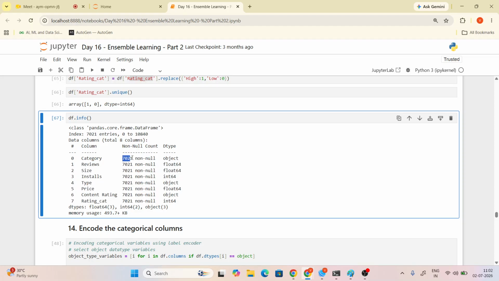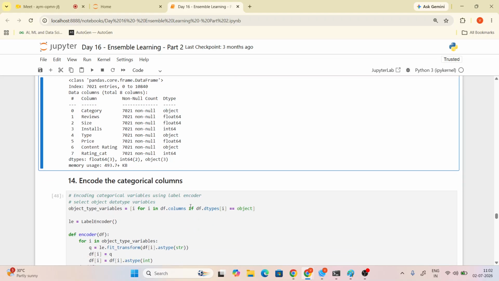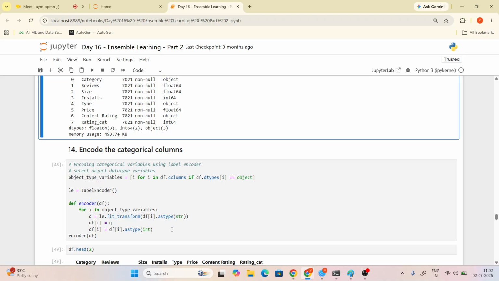So there are 7,000 records, and we will convert them as float and integer, right? Because all the columns are in object, right? Have you got it? There are floats also, right? Yeah, we found that. So come to the next one, Alka.